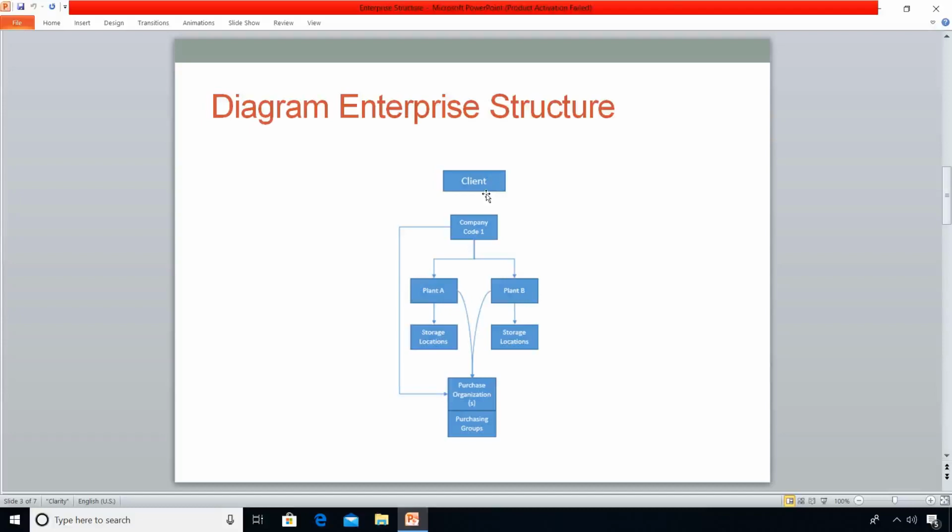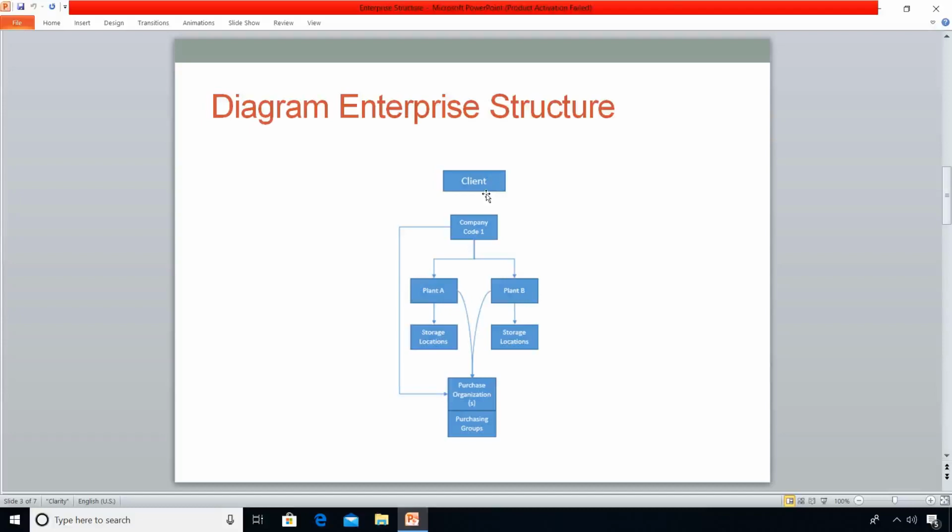Moreover, in a country we can have multiple company codes also. It depends on the business requirements again. Okay. Under one company code, we can have multiple plants. Again, it depends on the business capacity. Like in India company code, we have got Cochin plant, Pune plant, Delhi plant, and etc. Under a plant, we can have multiple purchasing organizations. They will be dealing with procurement activities for the plant.